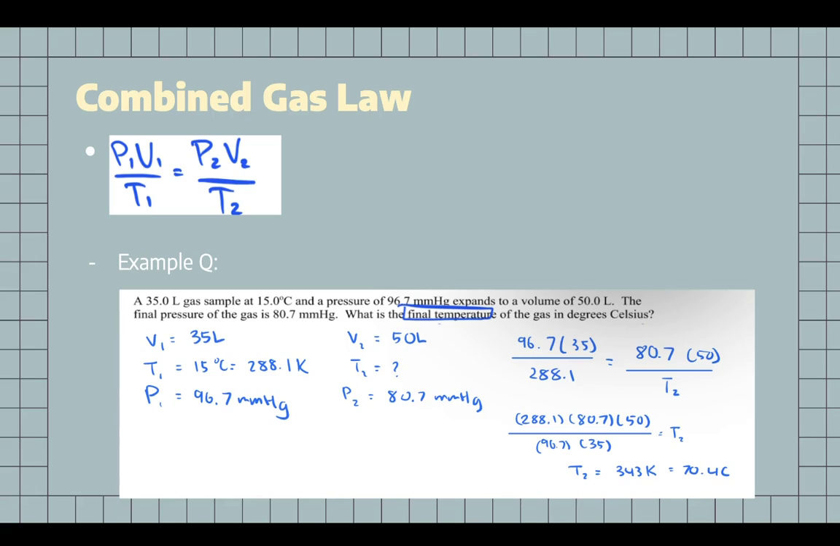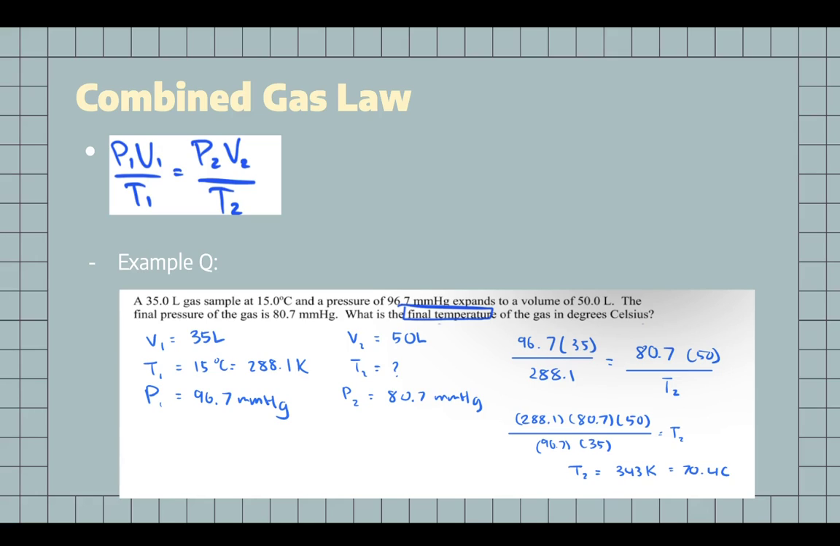Example question using combined gas law is: a 35-liter gas sample at 15 degrees Celsius and a pressure of 96.7 torr expands to a volume of 50 liters. The final pressure of the gas is 80.7 torr. What is the final temperature of the gas in degrees Celsius?